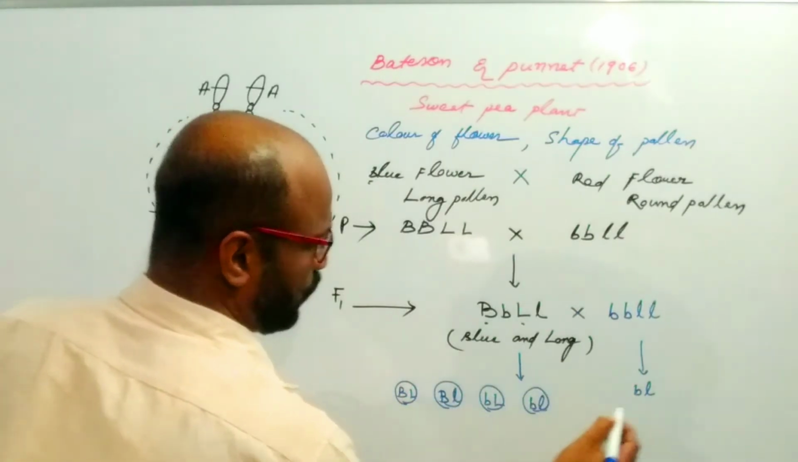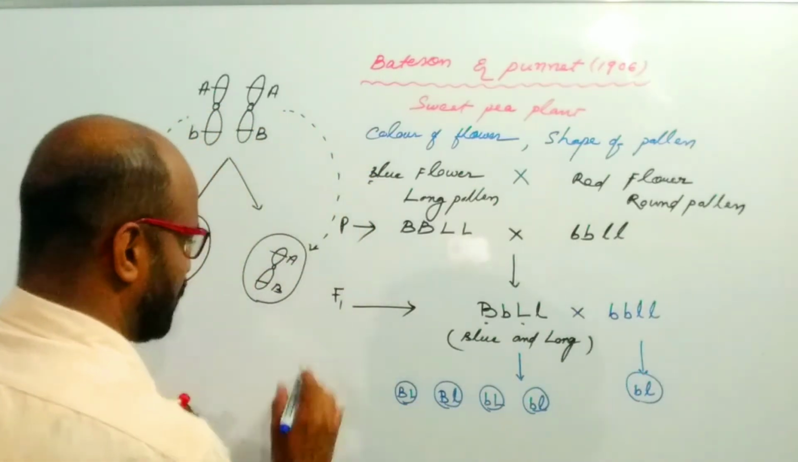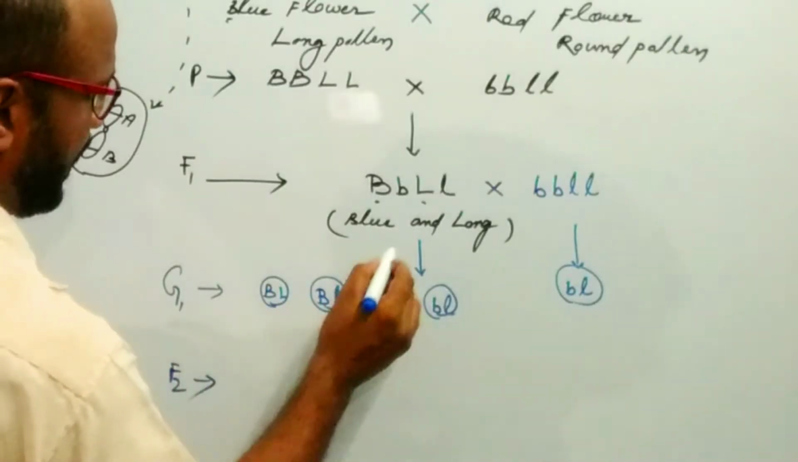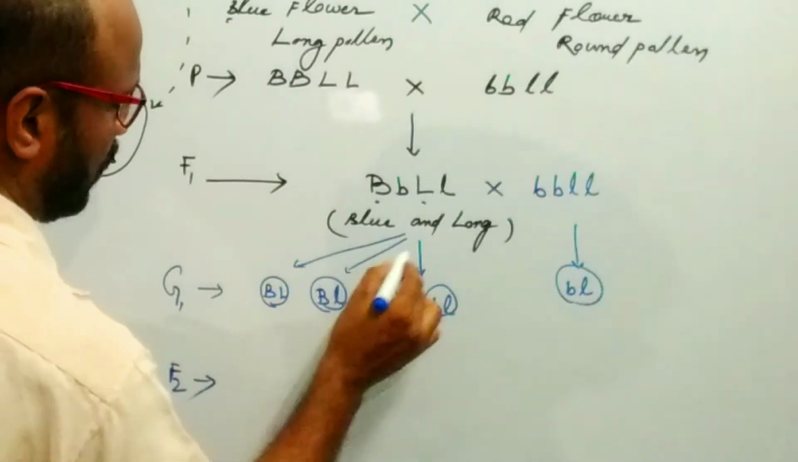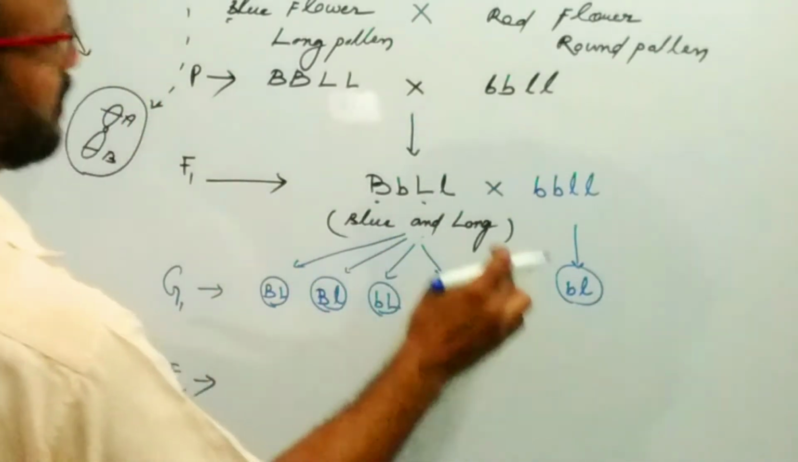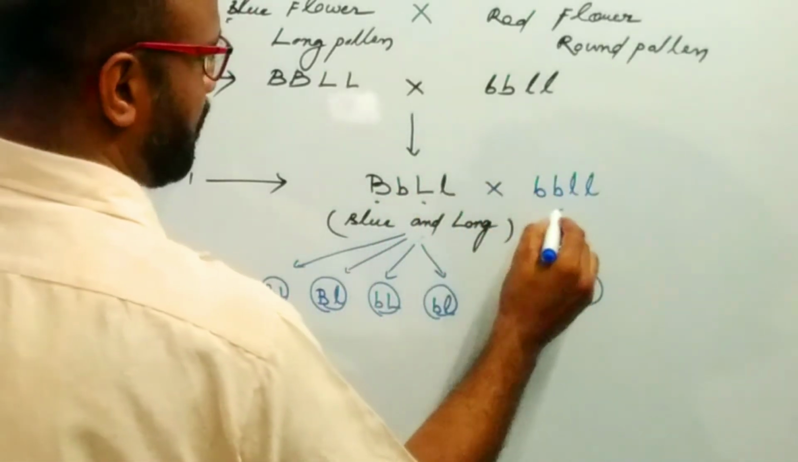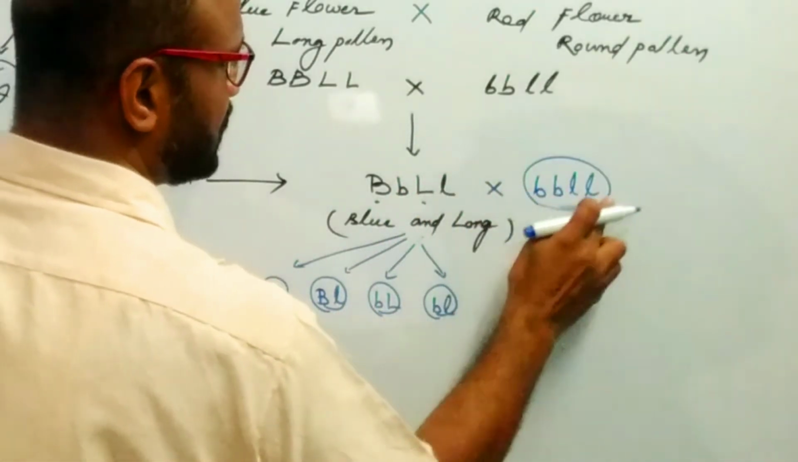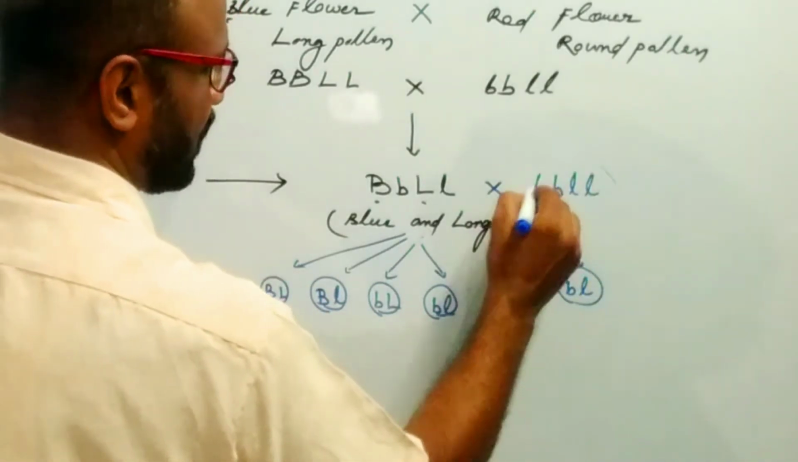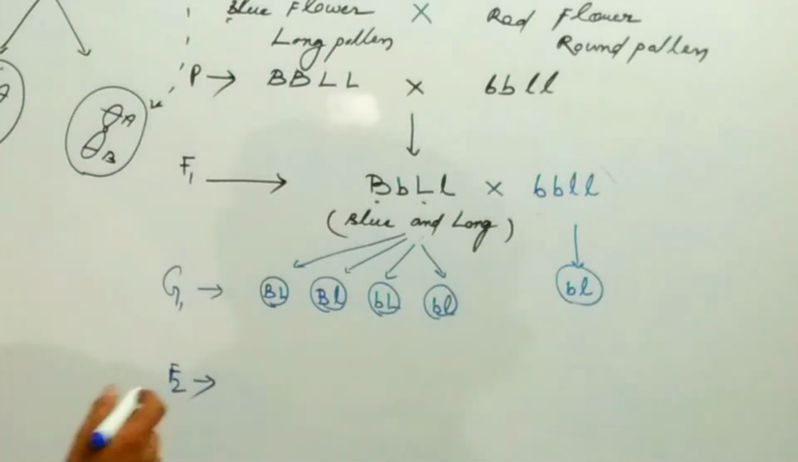So these are the four types of gametes from the F1 offspring. These are the four gametes of the F1 offspring, and this is the double recessive parent, and this is the gamete of the double recessive parent.